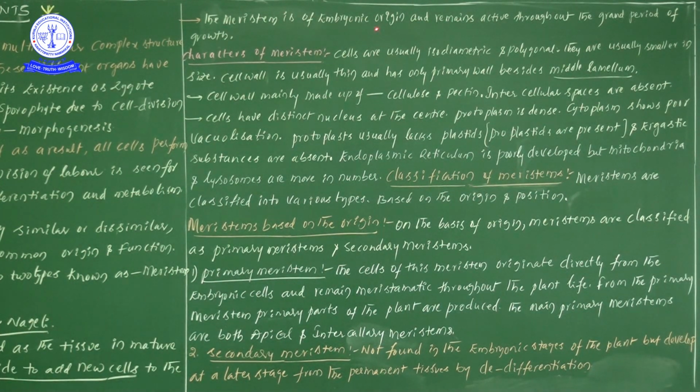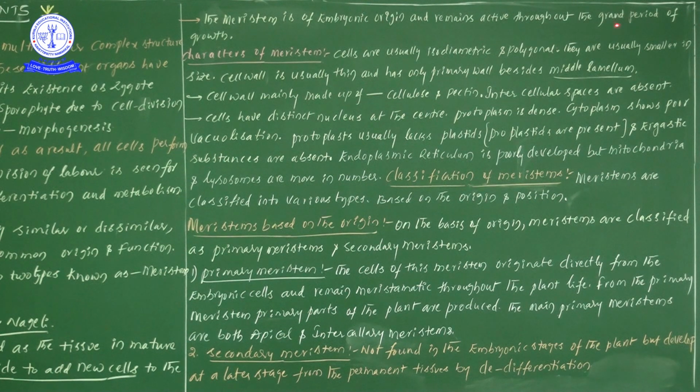The meristem developed in the embryonic stages maintains its divisional capacity throughout its growth or life cycle. Try to note that point also.